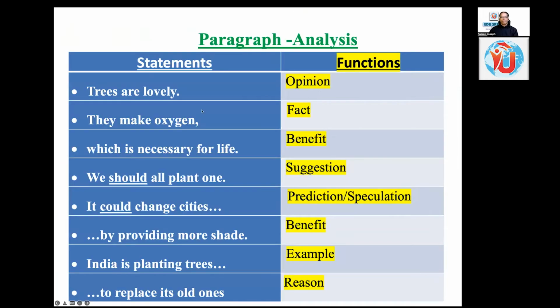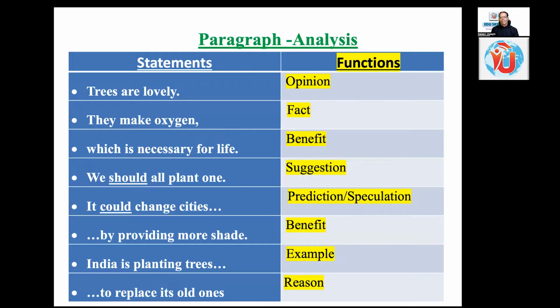So trees are lovely, opinion, function. They make oxygen, fact, which is necessary for life, benefit. We should all plant one, suggestion. It could change cities, prediction or speculation, by providing more shade, benefit. India is planting trees, example, to replace its old ones, reason. So you see, here you should understand. That's why I said the other day, in the previous session, we dealt in detail with the prediction or speculation language, the 2 paragraphs which started with the word imagine.